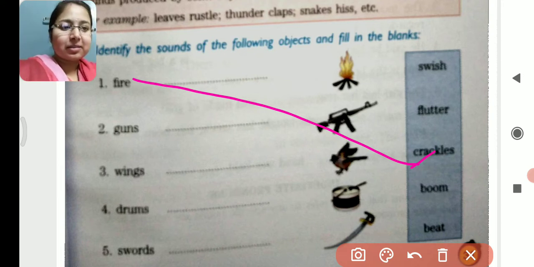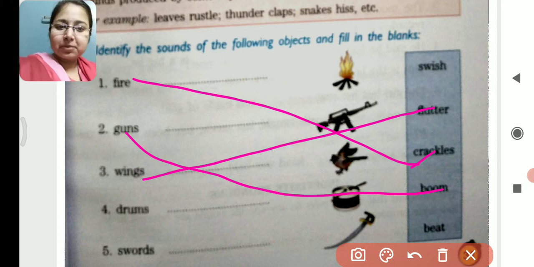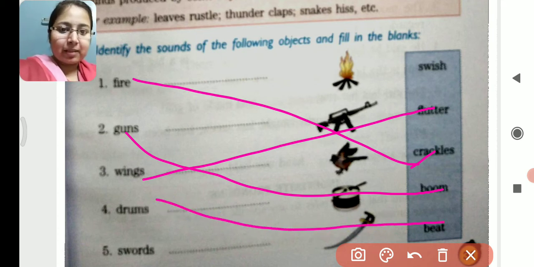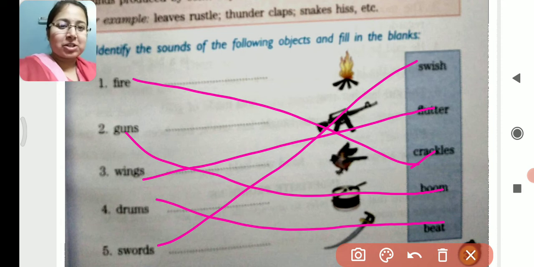Next, second, guns. What kind of sound do guns make? They make a boom sound. So guns, boom. Third, wings. Wings flutter. Fourth, drums. Drums beat. And the last one, swords. The swords swish. This kind of sound is made. So I hope that question number B is clear to everybody. Now let's move to the next question.